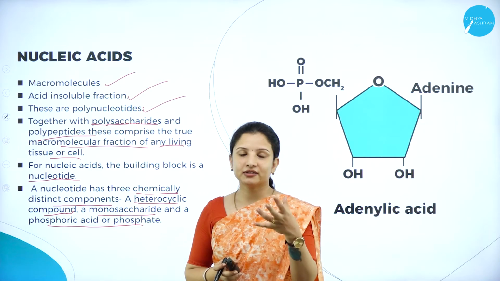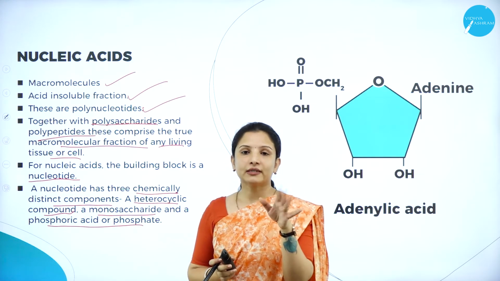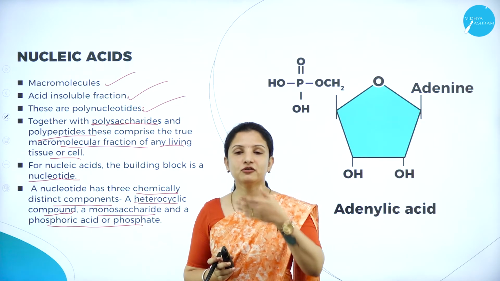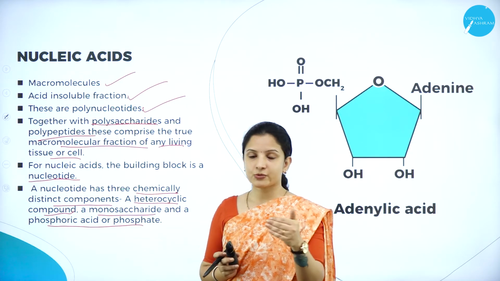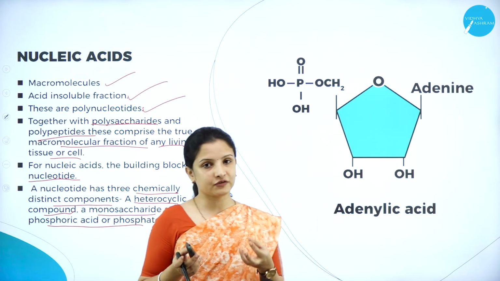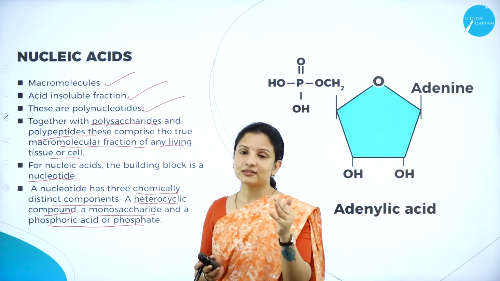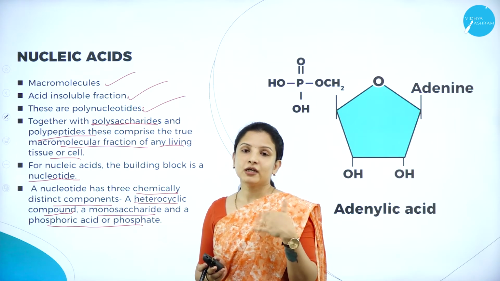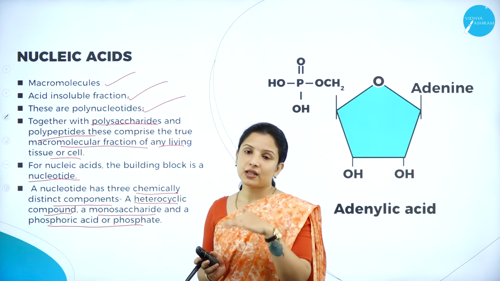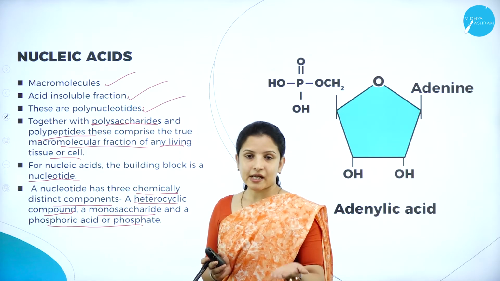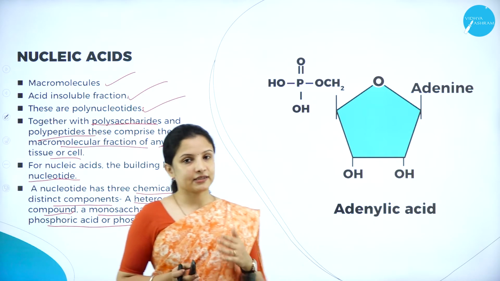So it has a heterocyclic component, a nitrogenous base. For example, if I take adenine, to that adenine, one side will be the sugar unit and the other attachment will be of the phosphoric acid or the phosphate unit. That is the difference between a nucleoside and a nucleotide. Nucleosides will have only the sugar unit attached, whereas nucleotides will have a sugar unit attached as well as a phosphate molecule or a phosphoric acid attached. So that is the difference.